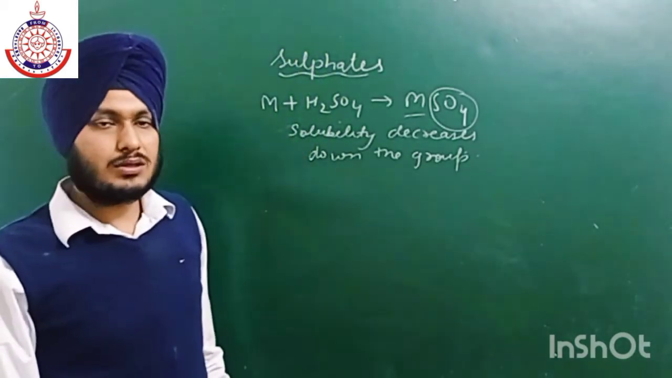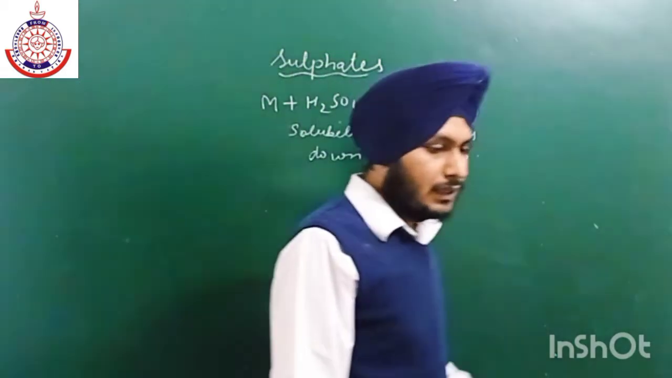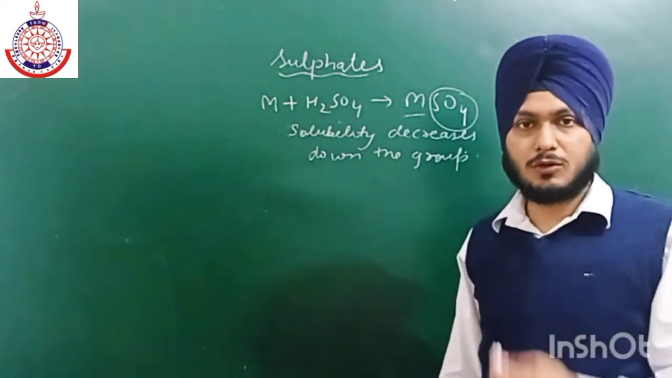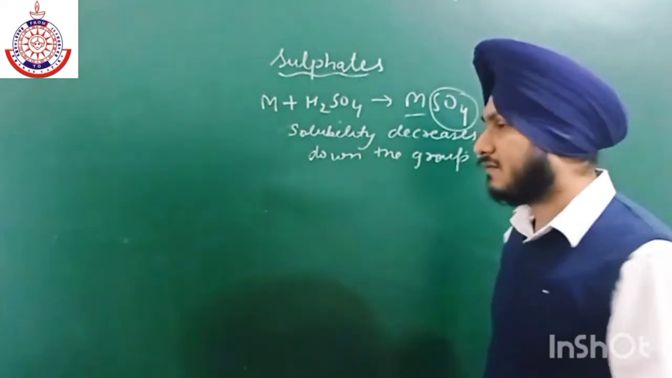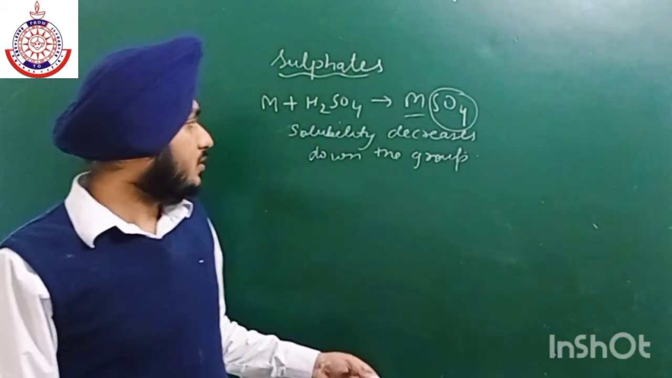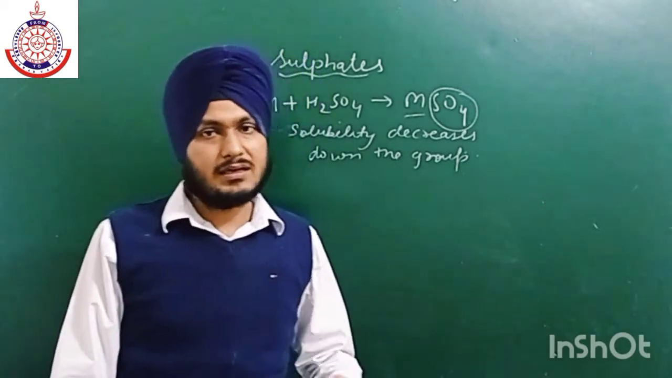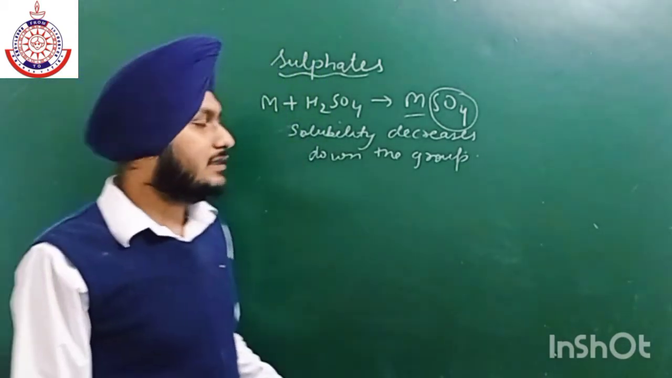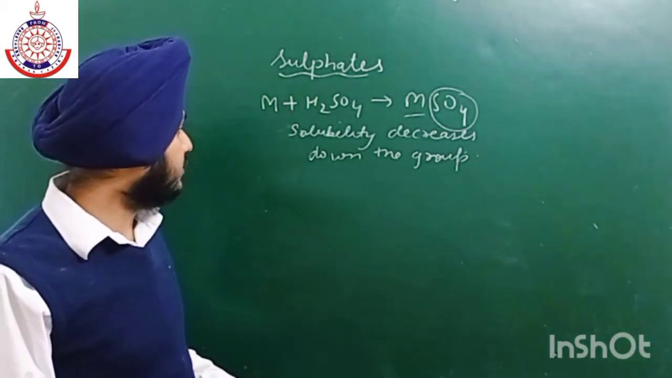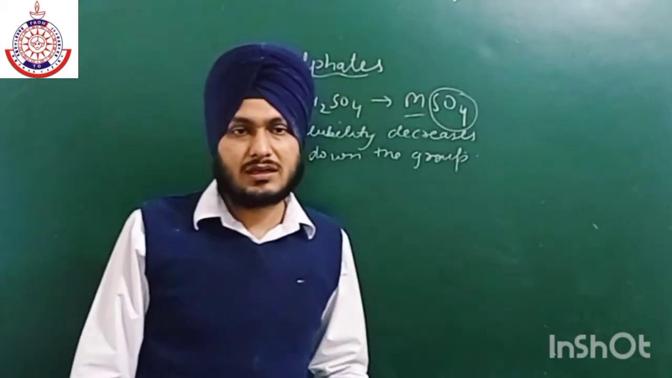So there is no significant change in the crystal lattice as we move from top to bottom in the case of metal sulfates. Because the size of SO4 is very large, the crystal lattice energy will remain nearly the same, but the hydration energy decreases. That is why their solubility decreases on going down the group.